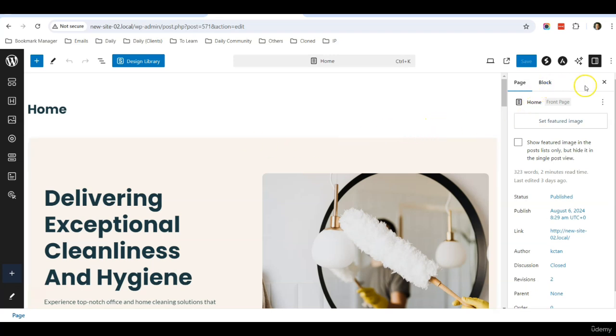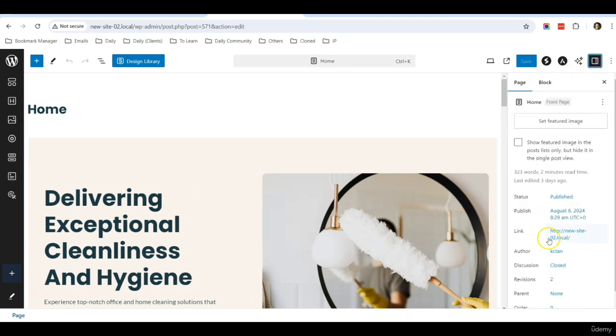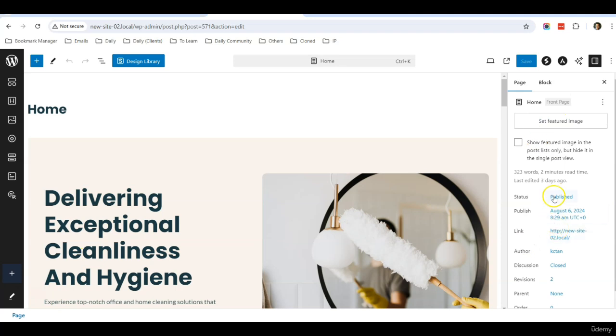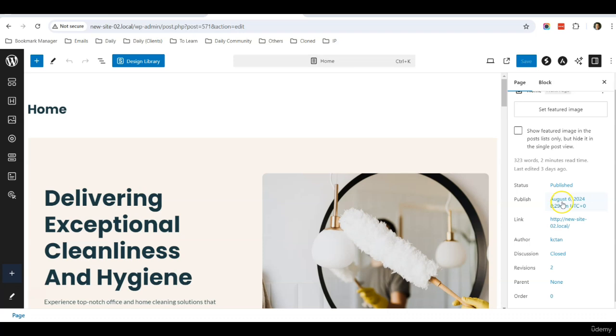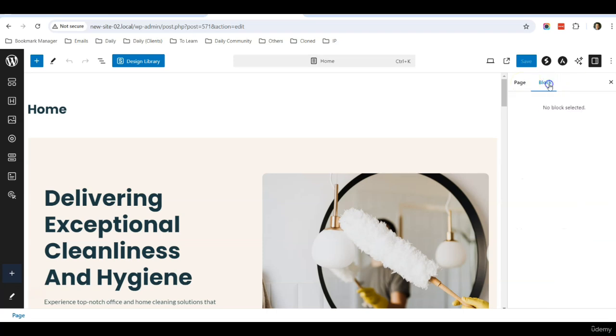First, on the right side, you can enable or disable this panel by clicking on this button. This is called the settings button. Once you click on it, it will appear again. This side panel lists the page settings. Here you can set the featured image of this page. You can also set the date of publishing this page, and set some of the basic page attributes. Besides the page setting on this panel, you can also see there's a block setting.